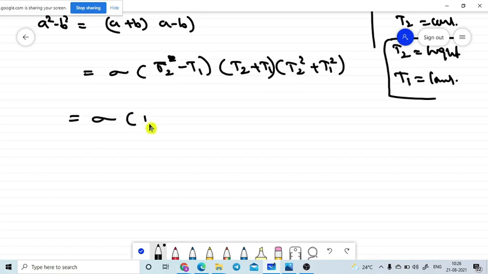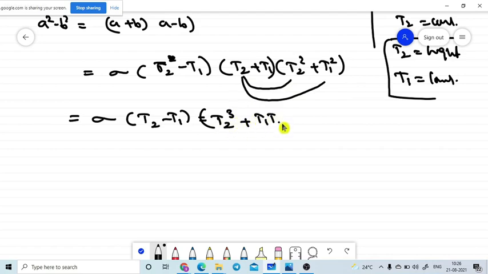So sigma into T2 minus T1 into T2 cubed plus T1 into T2 square, plus T2 into T1 square plus T1 cubed. This is the formula we arrived at.